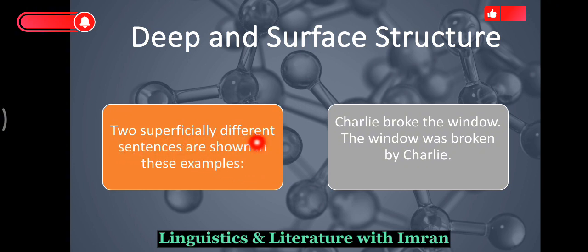Two superficially different sentences are shown in this example. The first sentence is Charlie broke the window, and the second one is the window was broken by Charlie. Here we have two sentences, and these two sentences are an example of surface structure because the underlying meaning behind these two sentences is one, or the idea given by these two sentences is a single one. We will elaborate this concept on the coming slide in detail.